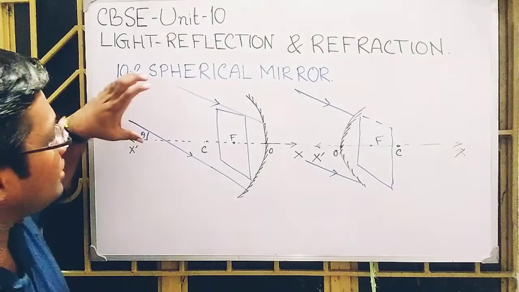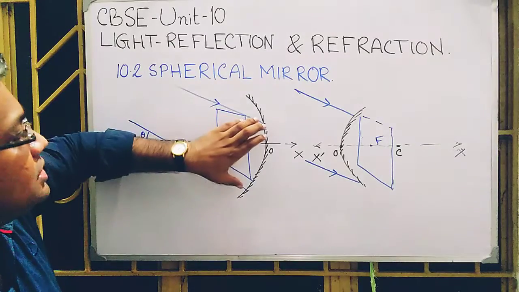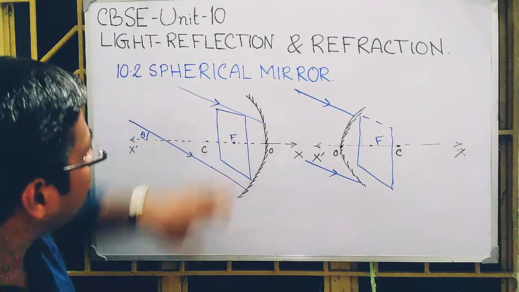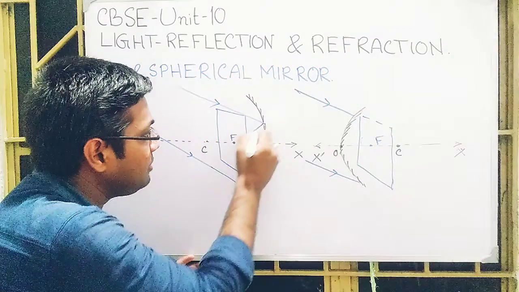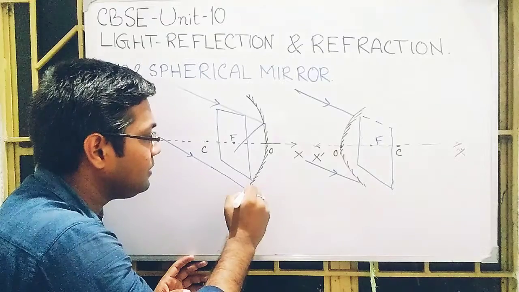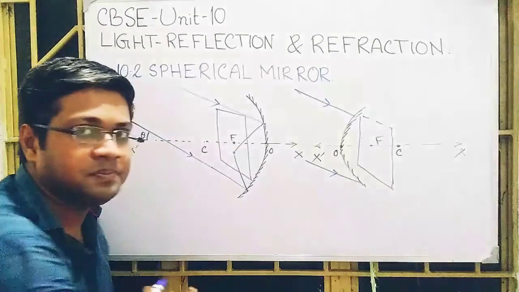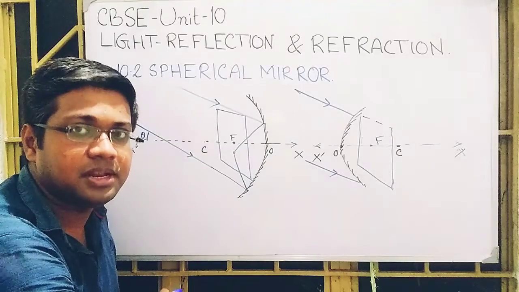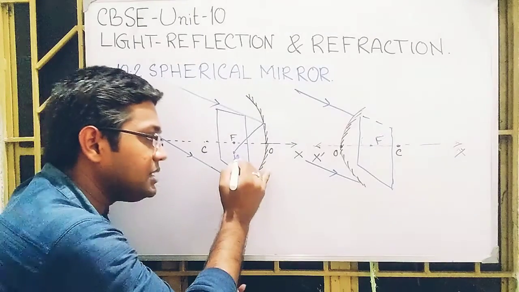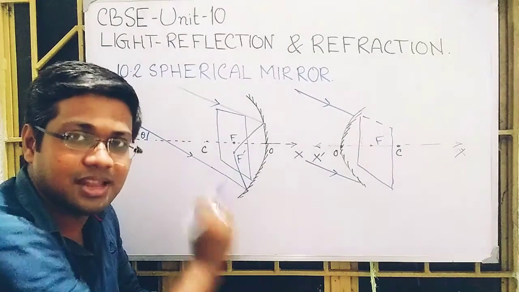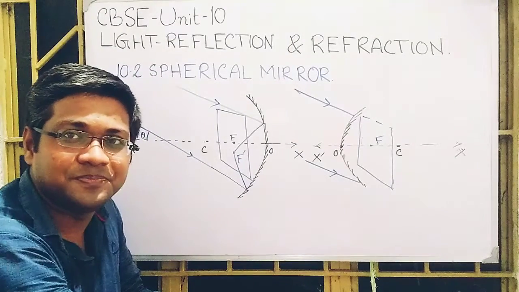So if the light rays are incident on the mirror obliquely, after reflection they will meet at a point, and that point is called the secondary focus. This is additional information for you.